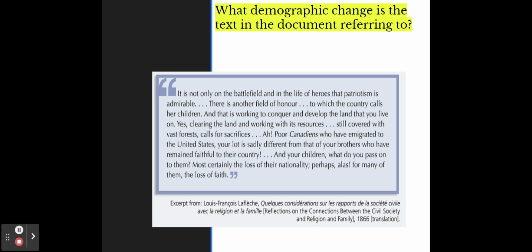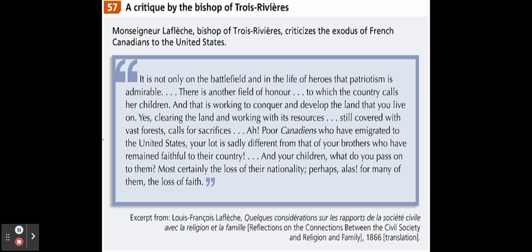What demographic change is the text in the document referring to? So please pause the video. I will give the answer. So this is referring to the rural exodus of French Canadians going to the United States.